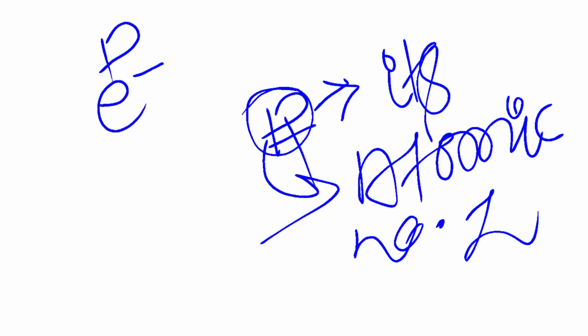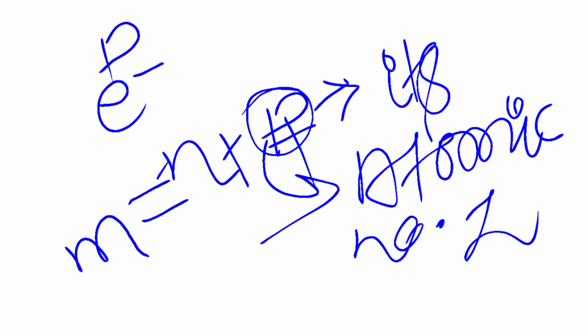Okay, the number of protons and neutrons taken together in a nucleus is called its mass number. If we count, we know that the nucleus contains neutrons and protons. So the number of neutrons and protons is equal to the mass of an atom. Okay, so this is known as atomic mass.